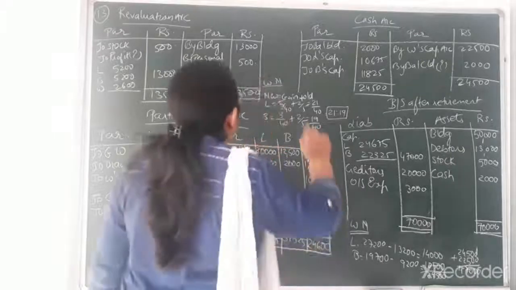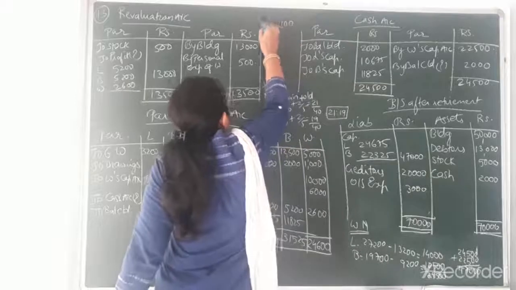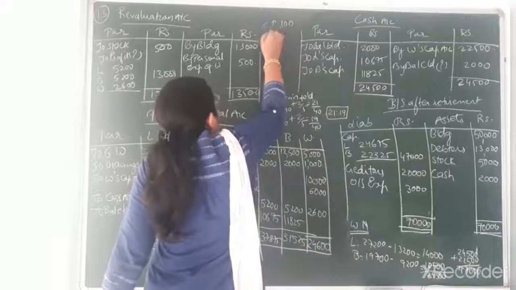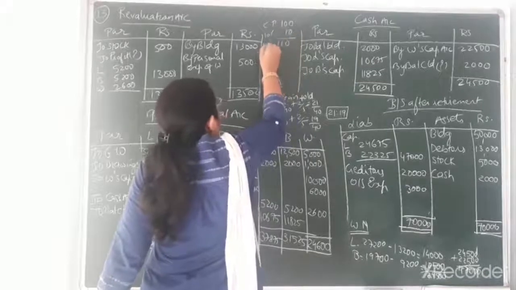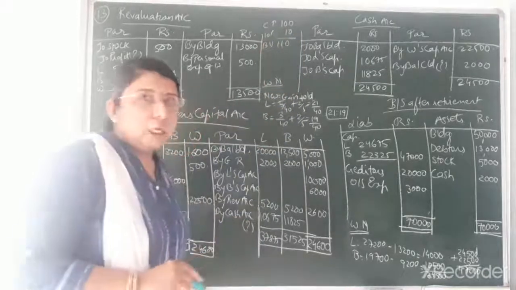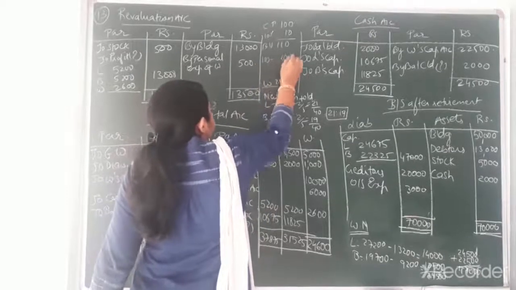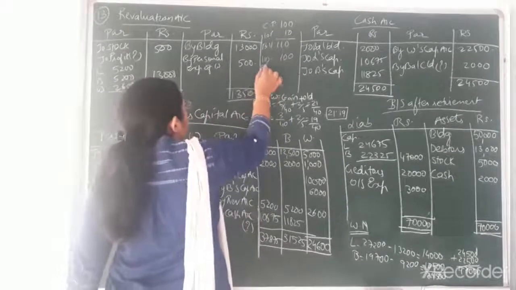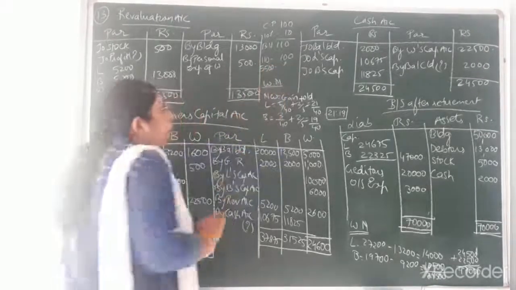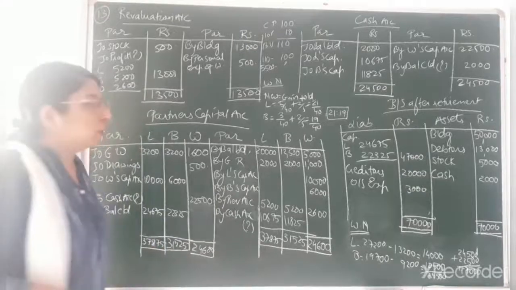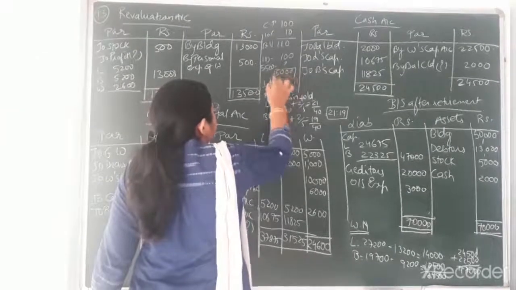Okay, so I'll show the working note to you. Suppose the cost price is 100 and 10% more, it means 10 rupees. So book value would come to 110. So if the book value is 110, then cost price is 100. So if the book value given to you in the old balance sheet is 5,500, then what would be the cost price? By doing the cross multiplication, you will get the cost price of stock, that is rupees 5,000.